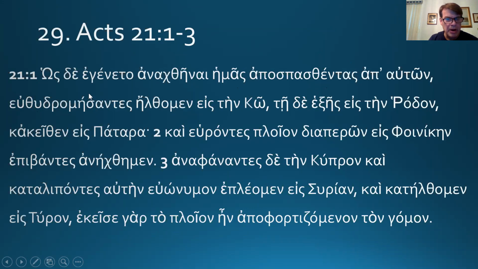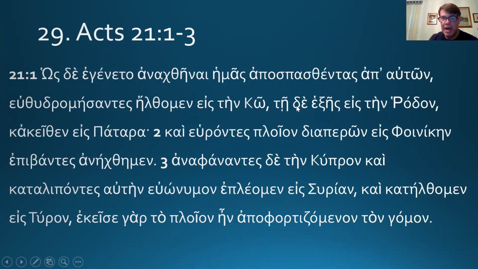Okay, another aorist, sigma alpha with a participle, aorist active participle from euthudromeo, I believe, which is straight course, pretty straightforwardly there. So having gone a straight course, we came to Kos. Elth is the aorist of erchomai. That's right. You got it right. So step 1, Miletus to Kos.